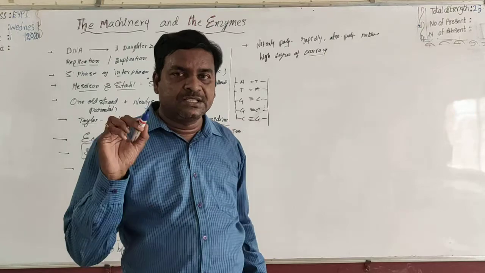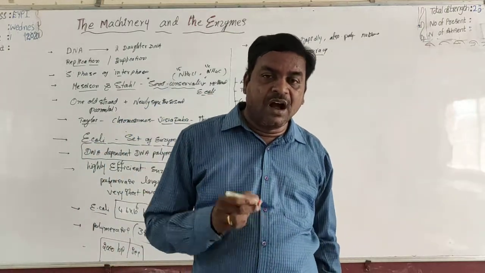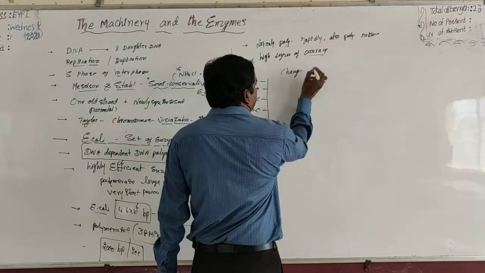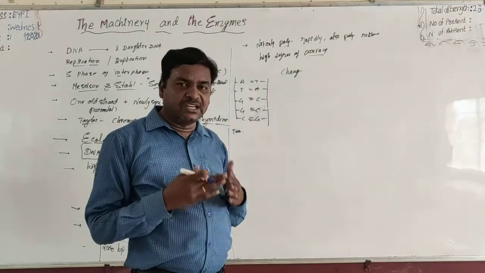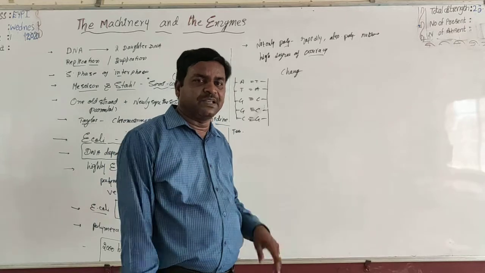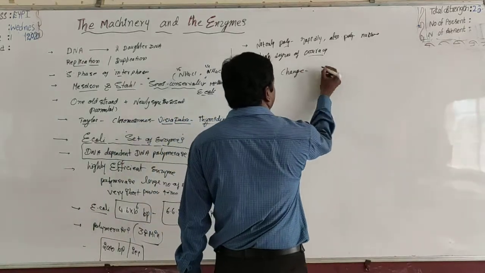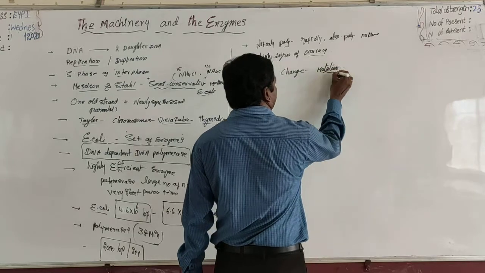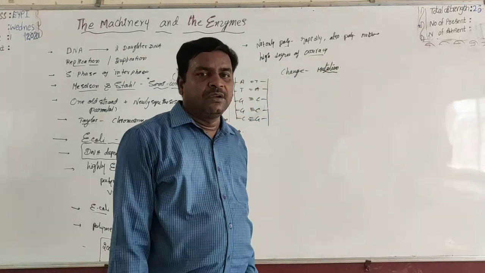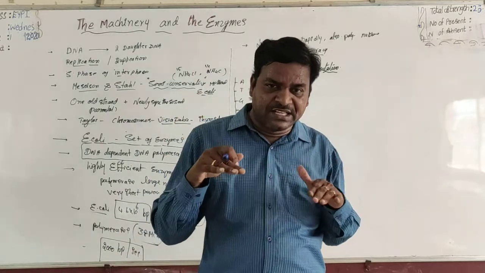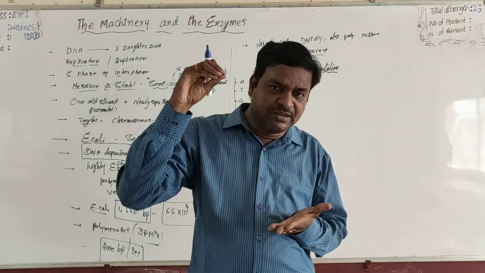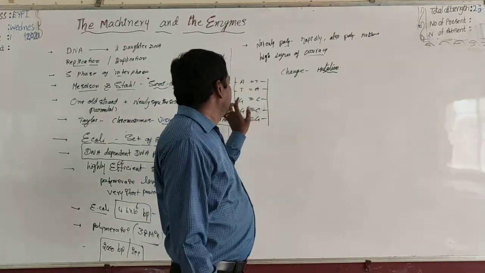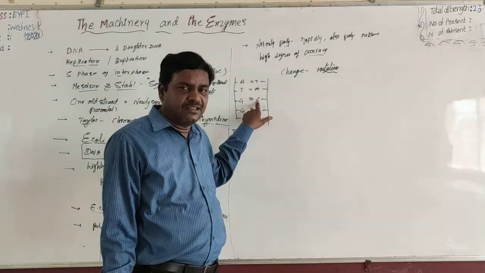Any mistake in this polymerization process ultimately leads to a change in base pairs. Such a change is called a mutation. When any mutation occurs in the DNA exclusively at the level of nucleotide bases, for example, G is complementary with C.